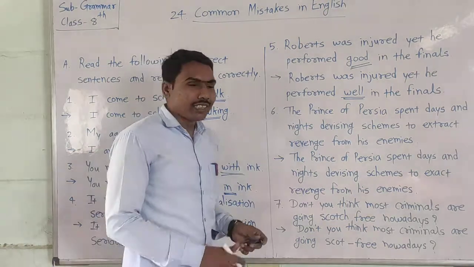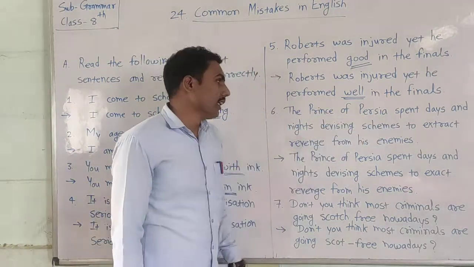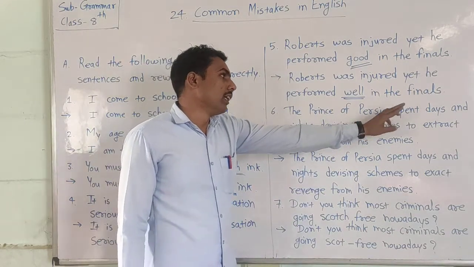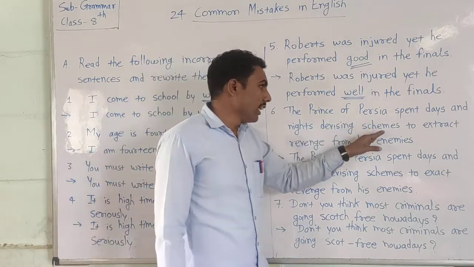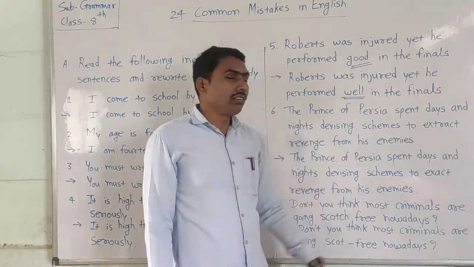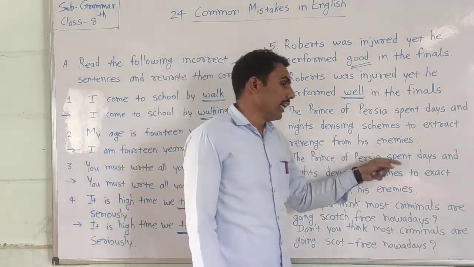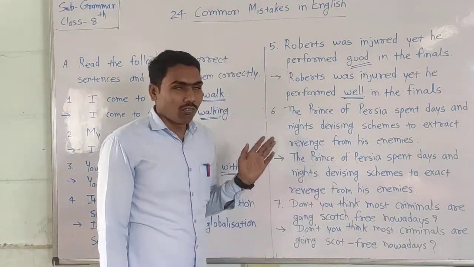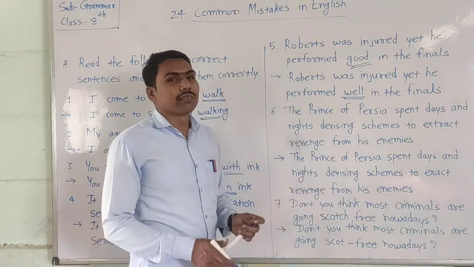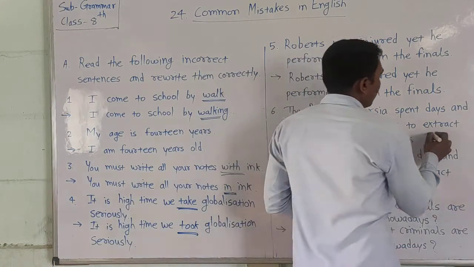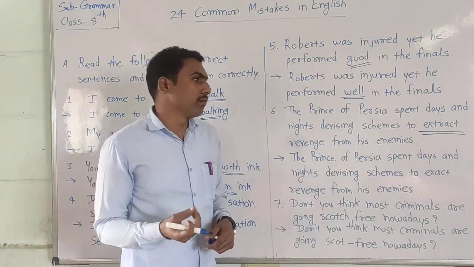Now the sixth sentence is here. The prince of Persia, it is a country name. Persia spent days and nights devising schemes to extract revenge from his enemies. Look here, the word extract. In this example, while you are reading, you can easily get which word is mistaken or misspelled. That is extract. Extract means a passage like that.